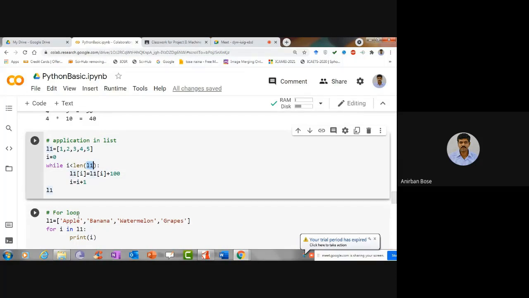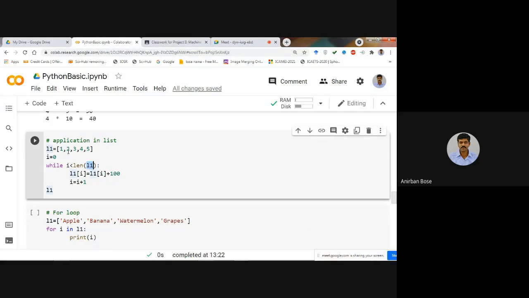What is the length of the list? That is 1, 2, 3, 4, 5. So 5 is the length of the list. So if i is less than 5, then L1[i] is equal to L1[i] plus 100.